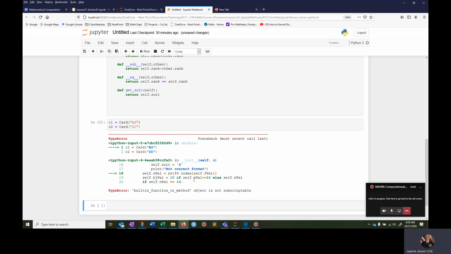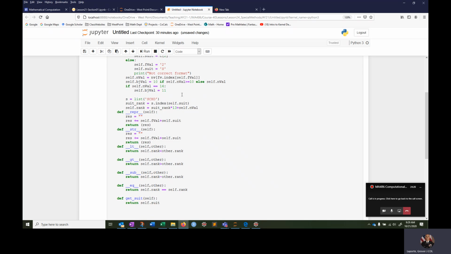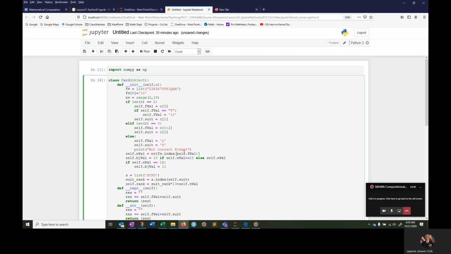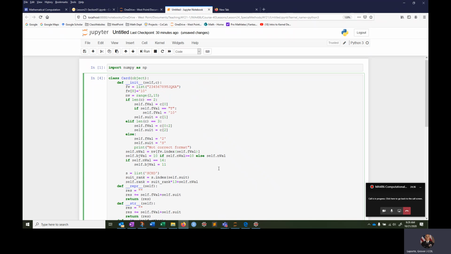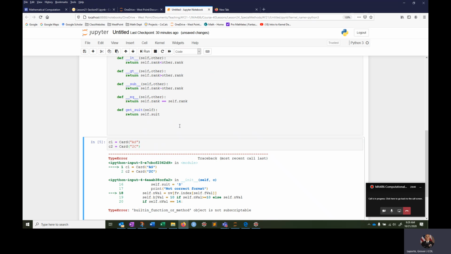Built-in function is not subscriptable. Oh, what am I doing there? It should be index, it should not be subscripted. This is a method. I apologize again. Sometimes it takes the little guy to tell me. FV is a list. It has a method called index, and you can't subscript a method. It doesn't make any sense.